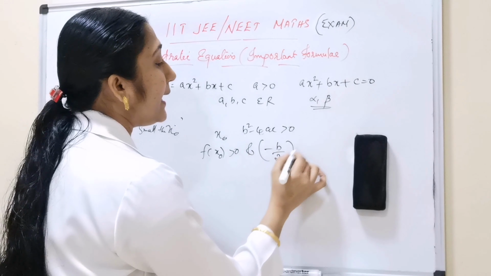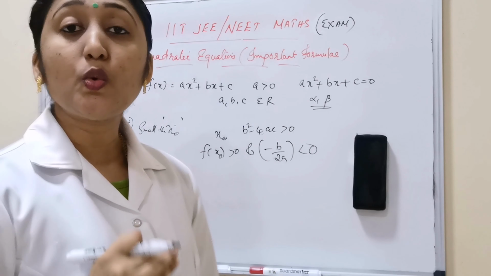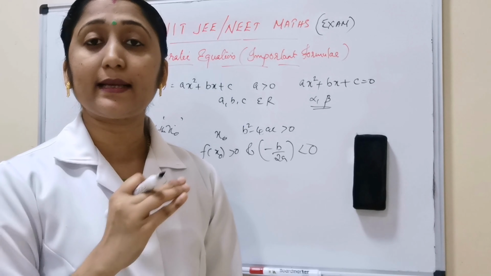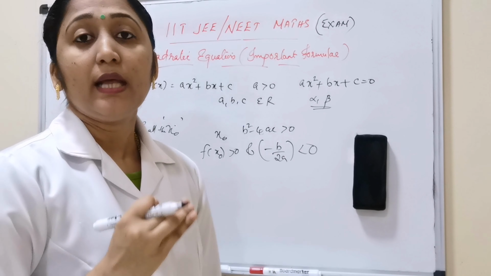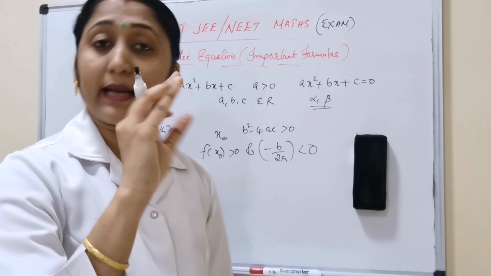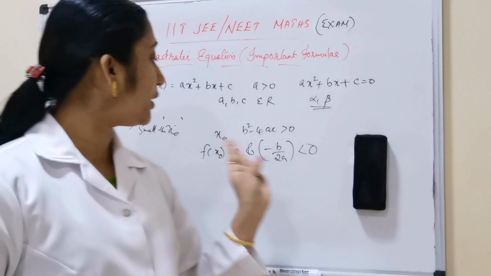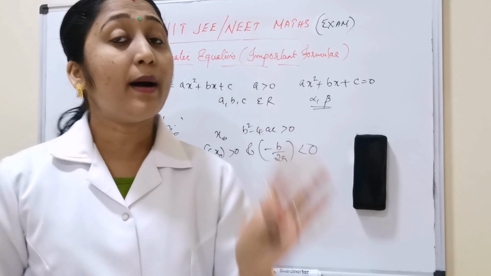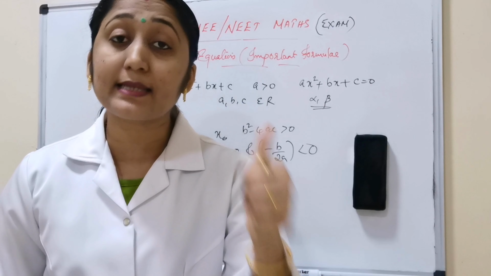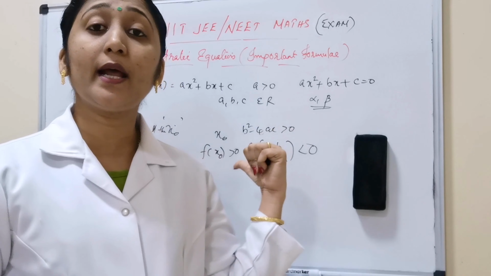First condition: a, b, c are elements of R and a greater than 0. If the roots are greater than a specified number x0, then b square minus 4ac greater than 0, f of x0 greater than 0, and minus b by 2a greater than x0. From here, for the roots smaller than the specified number x0, b square minus 4ac greater than 0, f of x0 greater than 0, and minus b by 2a less than x0. Greater number means greater than, smaller number means less than. That is to be well noted.